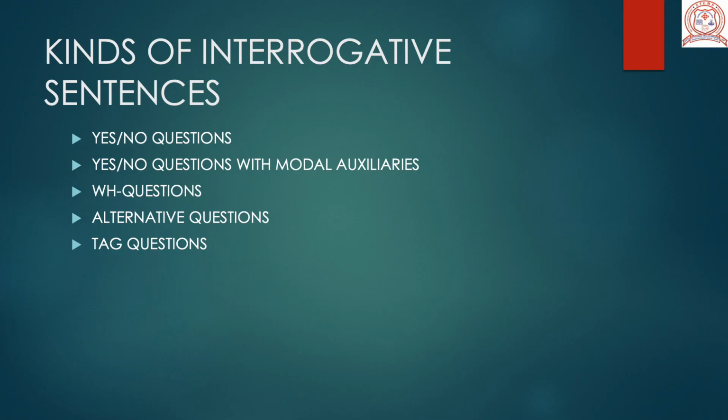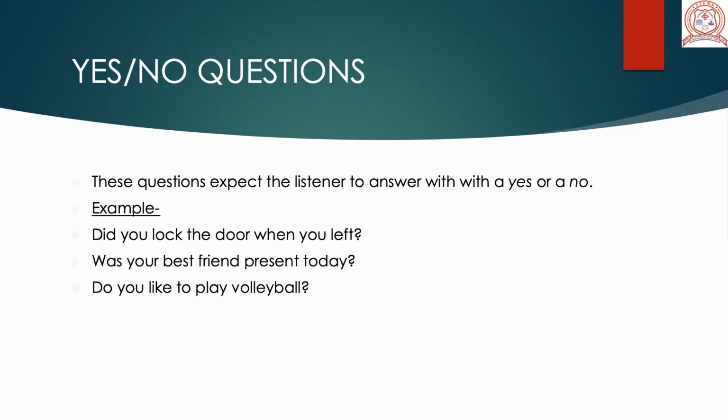Kinds of interrogative sentences. Earlier we have learnt that interrogative sentences are those sentences which ask us questions. So, what are the various types of questions which we can come across? We have yes no questions with modal auxiliaries, WH questions, alternative questions, and tag questions. What are yes no questions? These questions expect the listener to answer with a yes or a no.